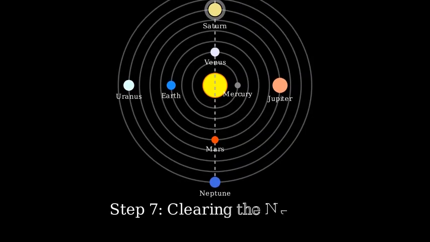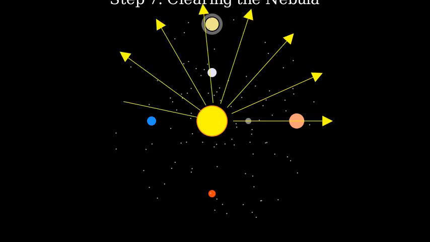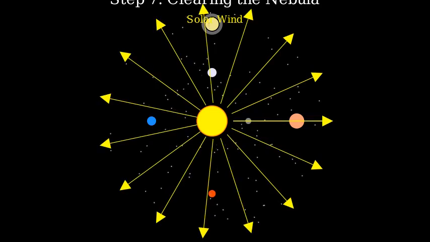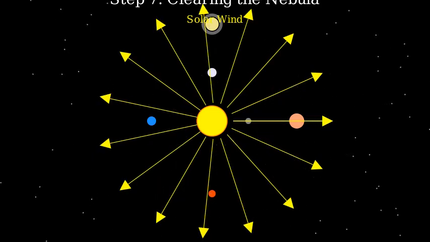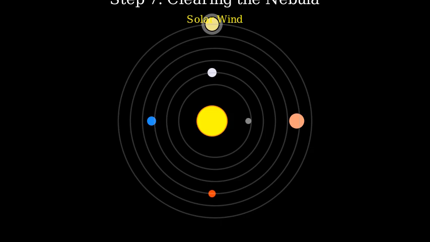Step 7, clearing the nebula. As the young sun reached its full strength, it began emitting a powerful solar wind, a stream of charged particles that swept away much of the remaining gas and dust from the solar system. This left behind the planets, moons, and smaller bodies we see today, orbiting in relatively empty space.